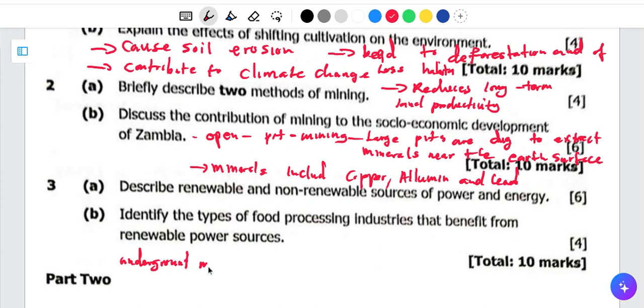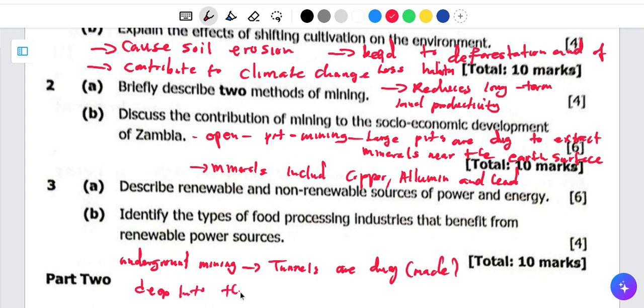For underground mining, tunnels are dug or made deep into the earth, just to reach the minerals. To reach the mineral deposits.